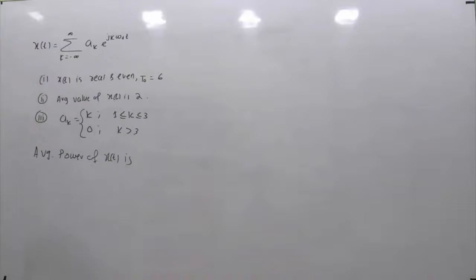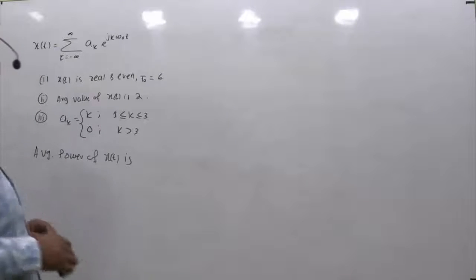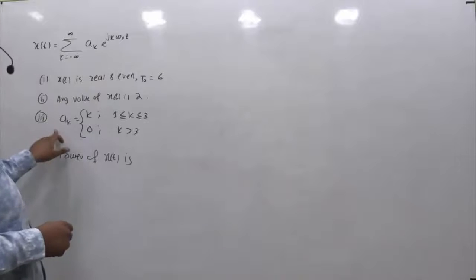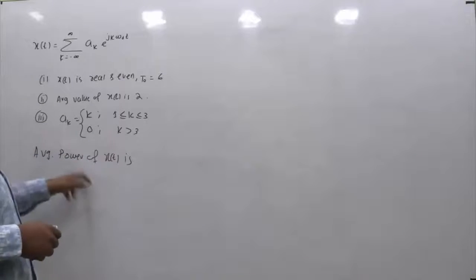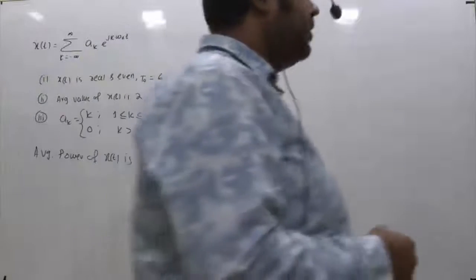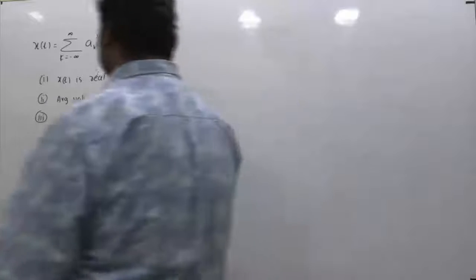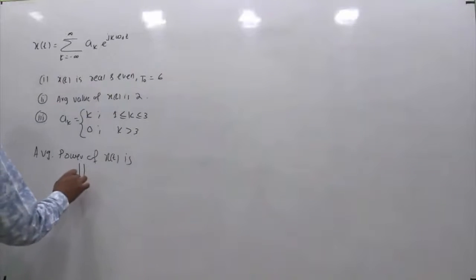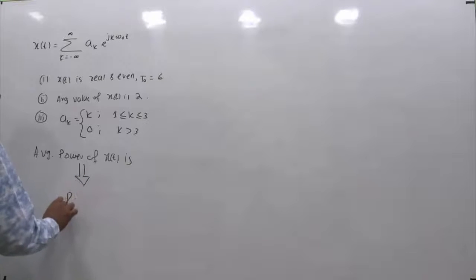So x of t, its exponential Fourier series representation is specified, where this x of t is real and even, and its fundamental period is 6. The average value of x of t is 2, and for the coefficient ak some information is given, and we are supposed to find the average power of x of t. So if you want the average power of x of t, and the question is framed from the CTFS topic, then naturally this question is an application of a popular theorem known as Parseval's theorem.